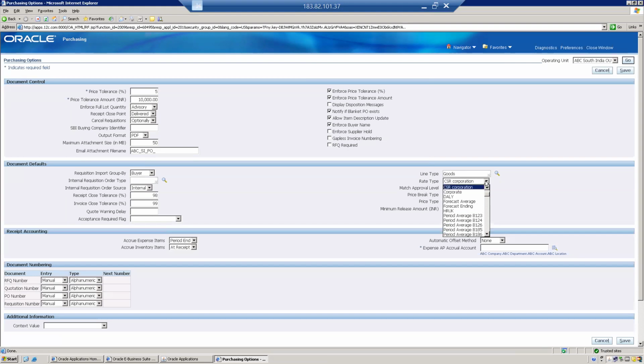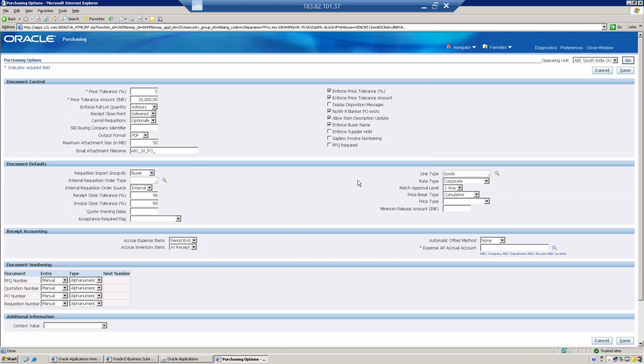Fine. So rate type, we will be having corporate here. So what is rate type? If you remember, when we were creating currencies, we discussed currency conversions. Currency conversion in the sense like you are dealing the operations from one country to other country.